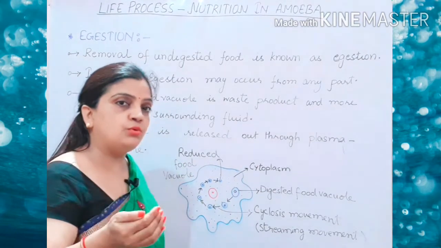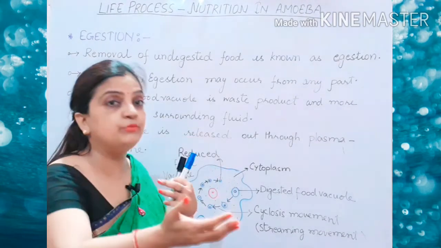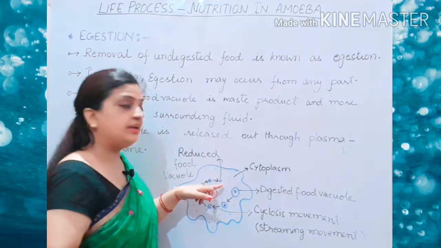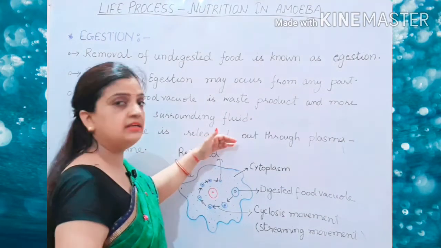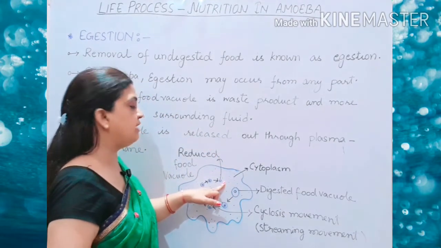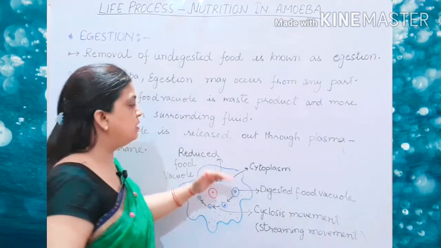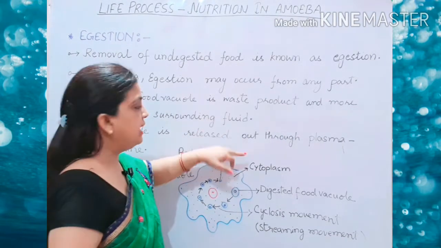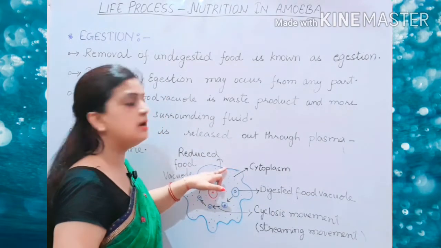And you know that from the region of higher to lower concentration, things will be moving. So even here, the amount of waste is more inside in comparison to outside. So here the reduced food vacuole from the inner part of the body of amoeba will be thrown out into the environment outside through the plasma membrane.